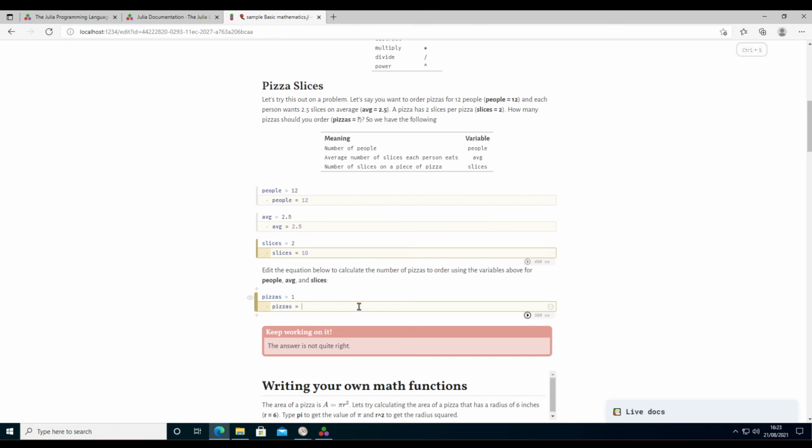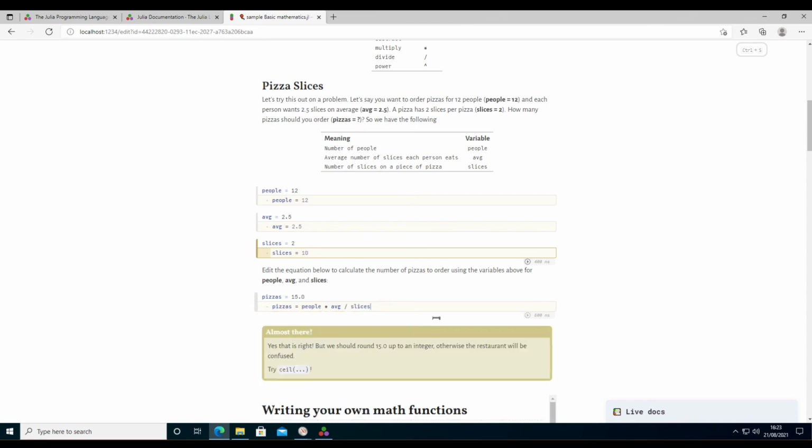That is people times average divided by slices. If I change the number of people now, it should actually update that. Yes, it does.